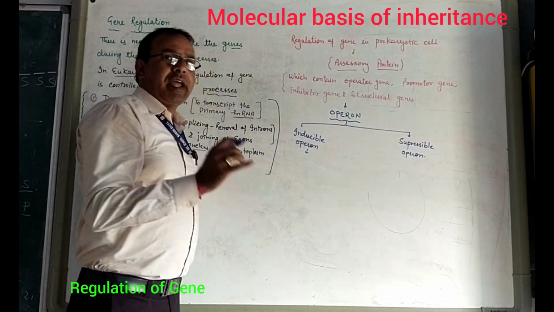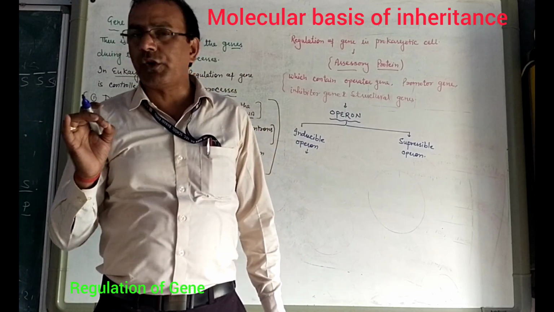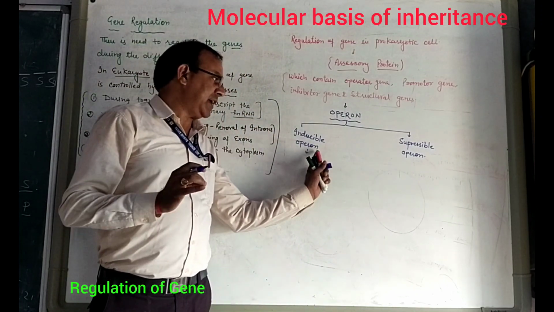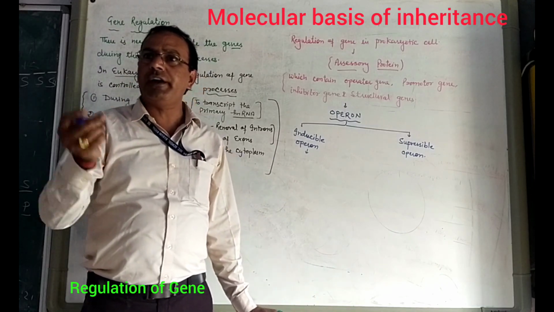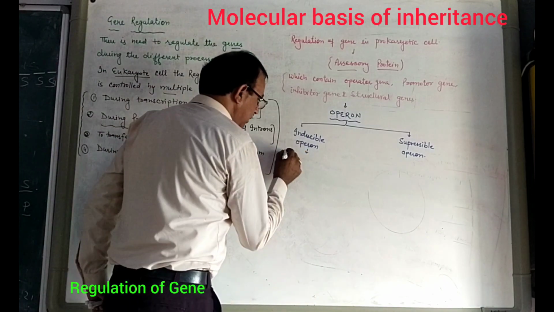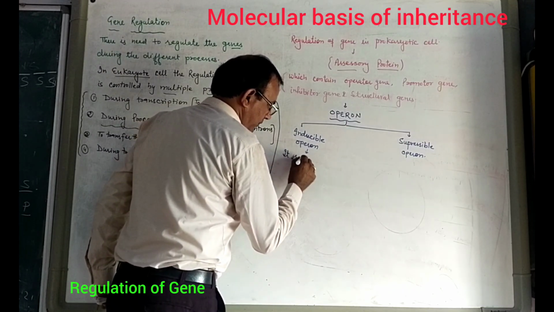Inducible operon remains off in normal condition, and we need to turn it on.